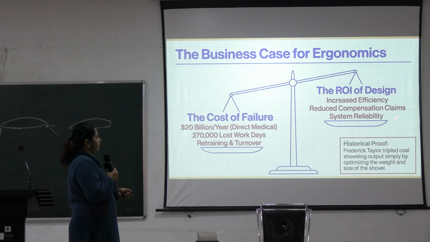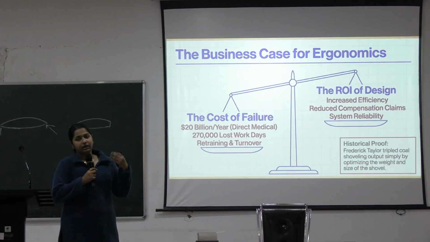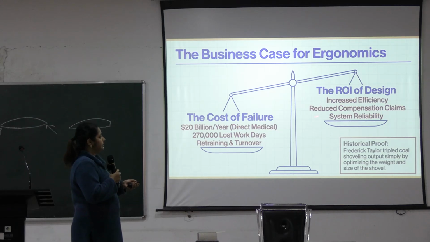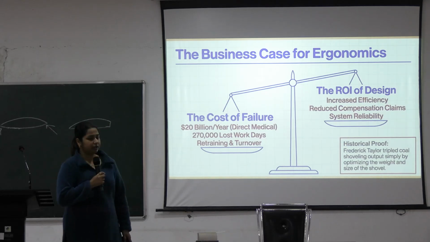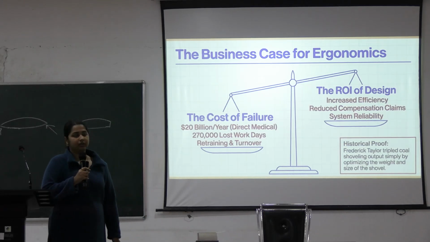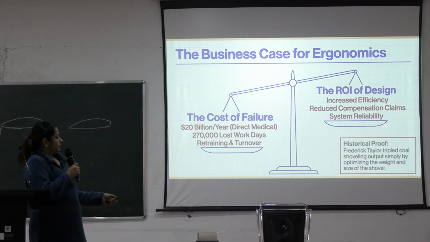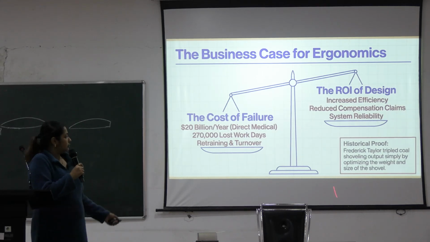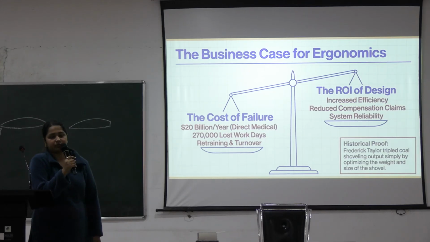And the goal of ergonomic design is to increase efficiency, reduce compensation claims and increase system reliability. Okay. So how to fit the system to the worker? An example is a gentleman named Frederick Taylor. What he did, he tripled the coal shoveling output simply by optimizing the weight and size of the shovel.